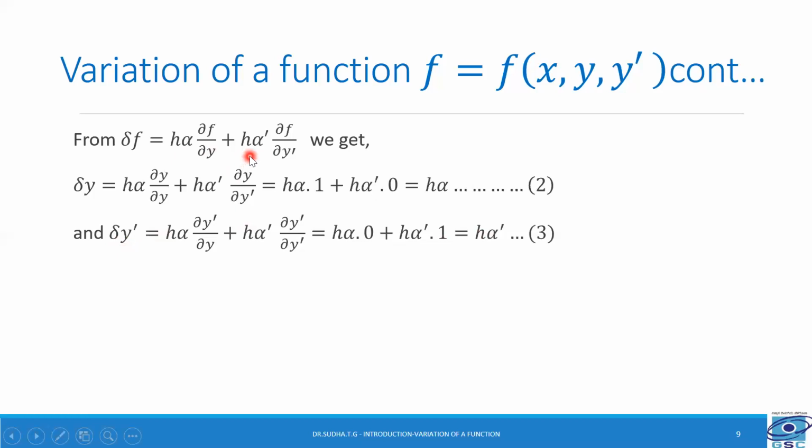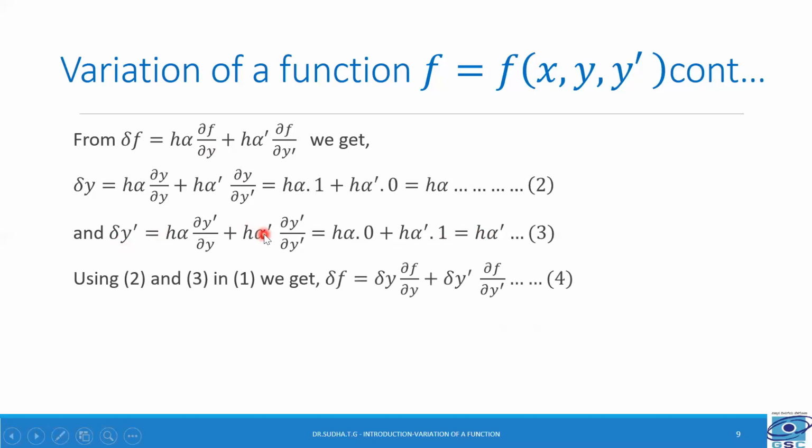So we can replace h alpha dash by delta y dash. So we get delta f is equal to delta y into dou f by dou y plus delta y dash into dou f by dou y dash. Call this expression 4. And this expression 4 is nothing but the variation of f.